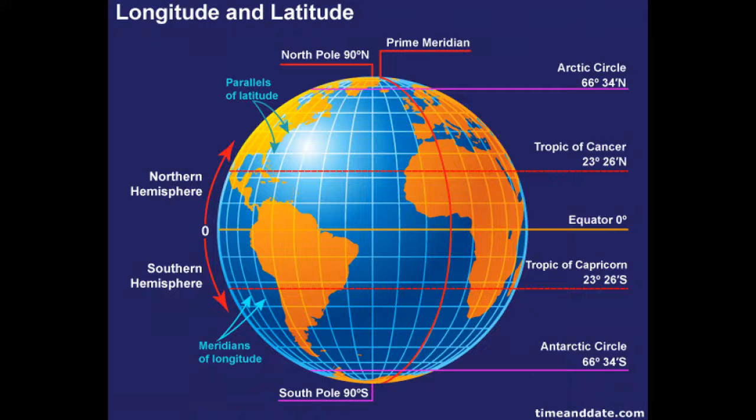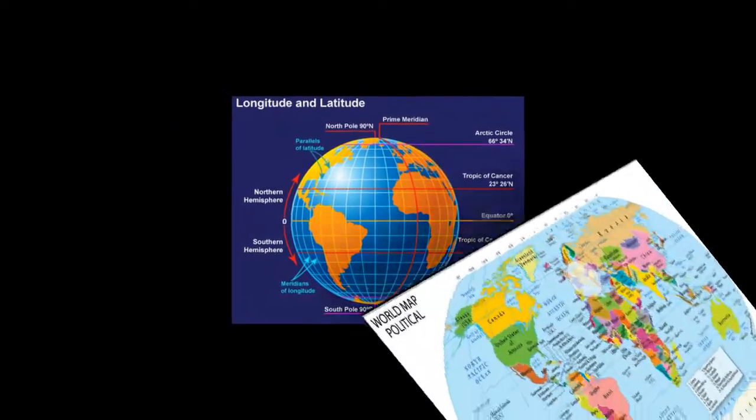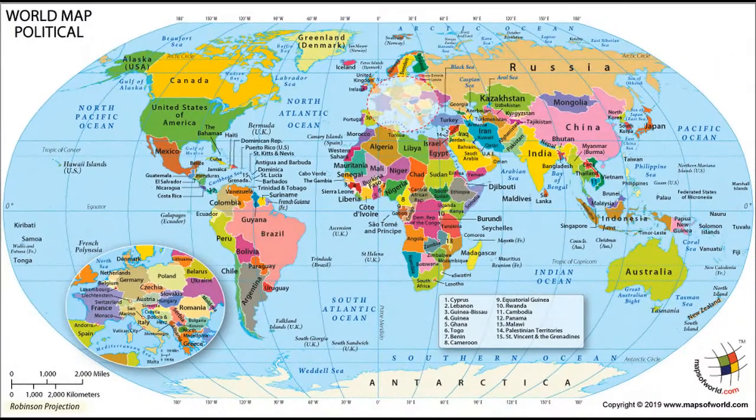The Tropic of Cancer passes through the central part of India. The equator passes through the northern part of Brazil. The Tropic of Capricorn passes through the southern part of Brazil. In the world map, you can see the location of India and the location of Brazil.